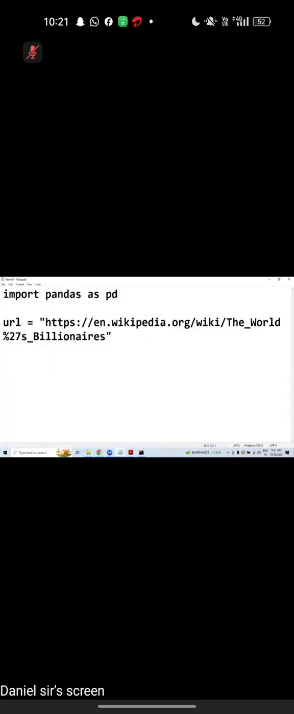The next point is quite interesting. Can you tell me what it is? read_html, read underscore, very good. Then what we need to do is, this is important. I am creating a variable a equals pd.read_html, and here you need to pass this URL.